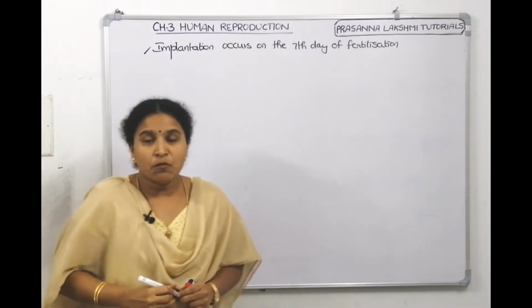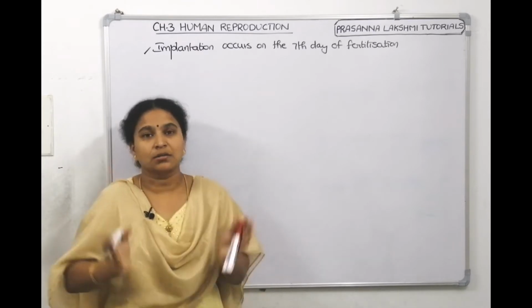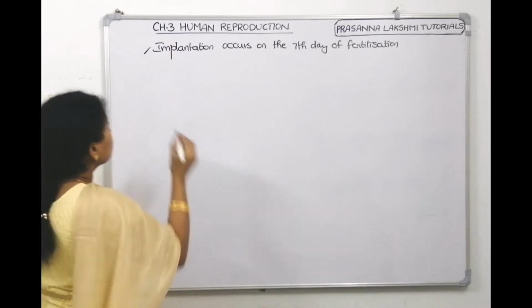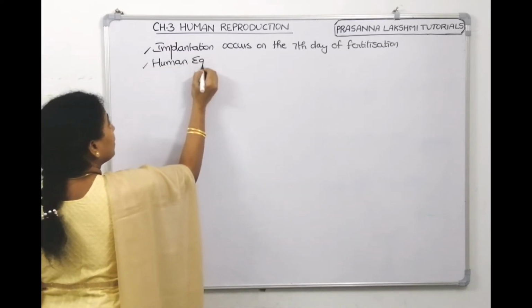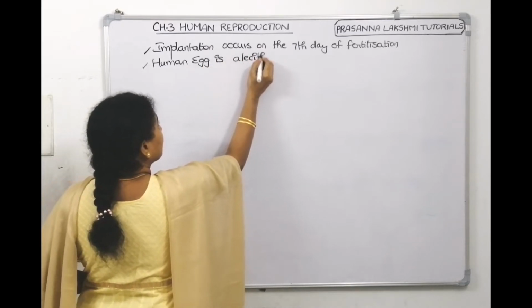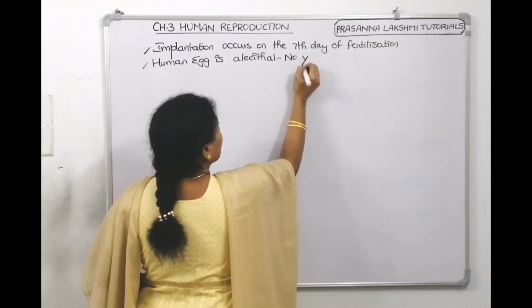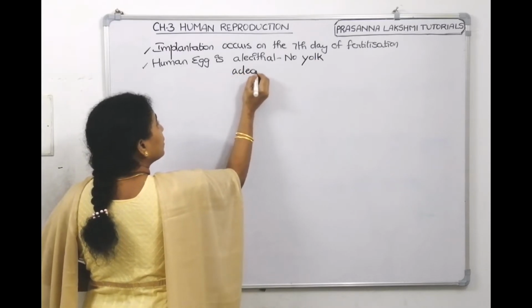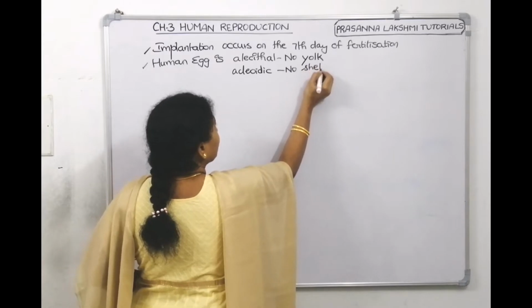Now, human eggs, we know, are acleidoic, meaning they don't have a shell, and they are alecithal, meaning they don't have yolk. So the human egg is alecithal. Alecithal means no yolk. Yolk is a nutritive tissue, right? And it is acleidoic. Acleidoic means no shell around it.